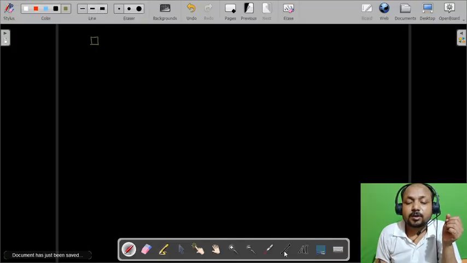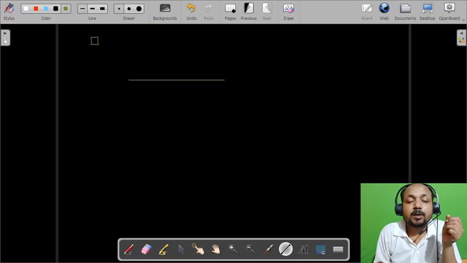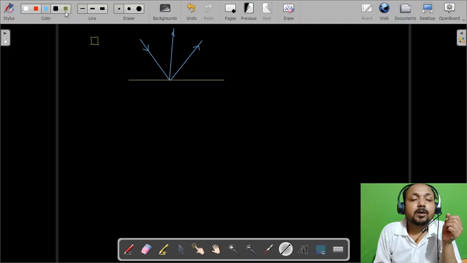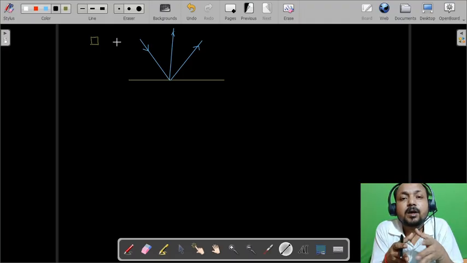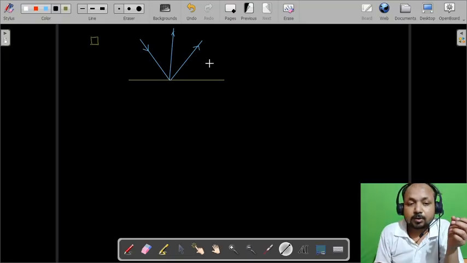Let's say this is the surface that I have taken, this is the incident ray and this is the reflected ray, and this is the normal. Here what we can see is that the direction of the incident ray has two components. Let us draw these components.